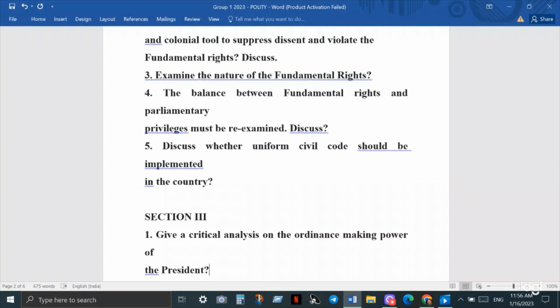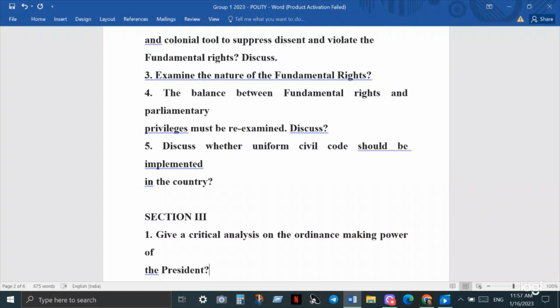Then the fifth question is regarding uniform civil code. Should it be implemented in the country? Uniform civil code is regularly in use, so you may get an essay question regarding it also. You must describe here what is uniform civil code. It is given in the Constitution, Article 44, in Directive Principles of State Policy. Then you have to answer.